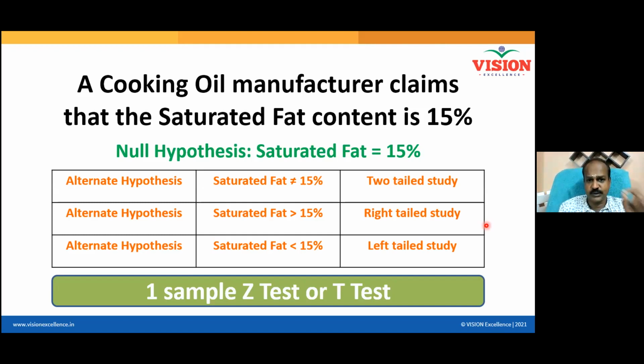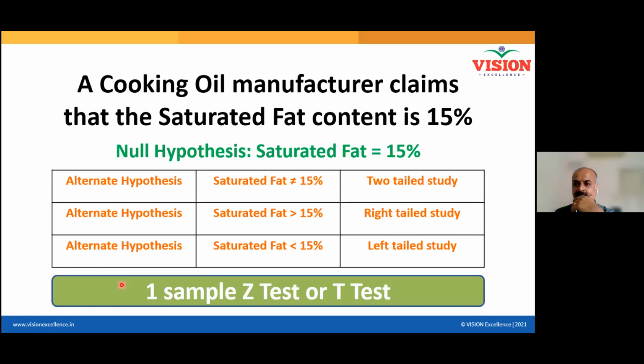When population is known, my test is called one sample Z test. When population is unknown, my test is called one sample T test. Do you all understand the difference? Yes or no? Yes. Now somebody tell me, Maggi case is a Z test or a T test? T-test. Very good, T test.